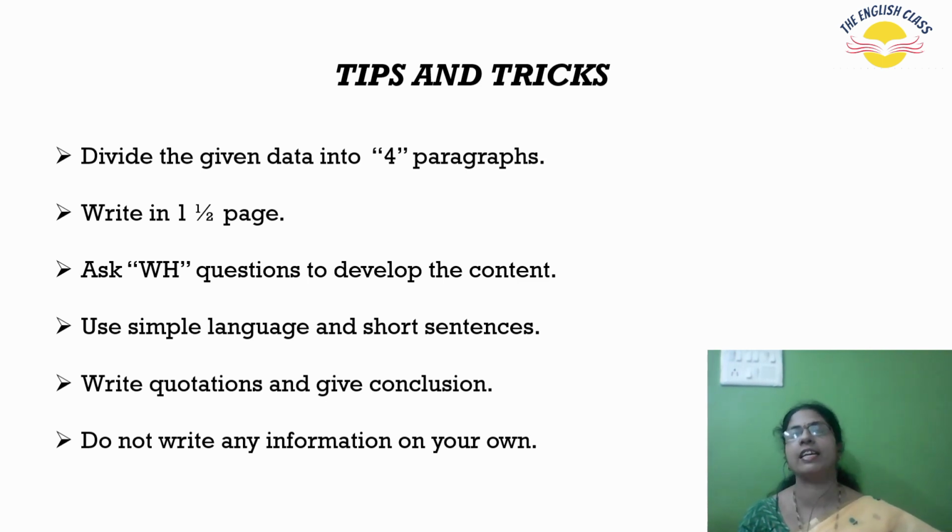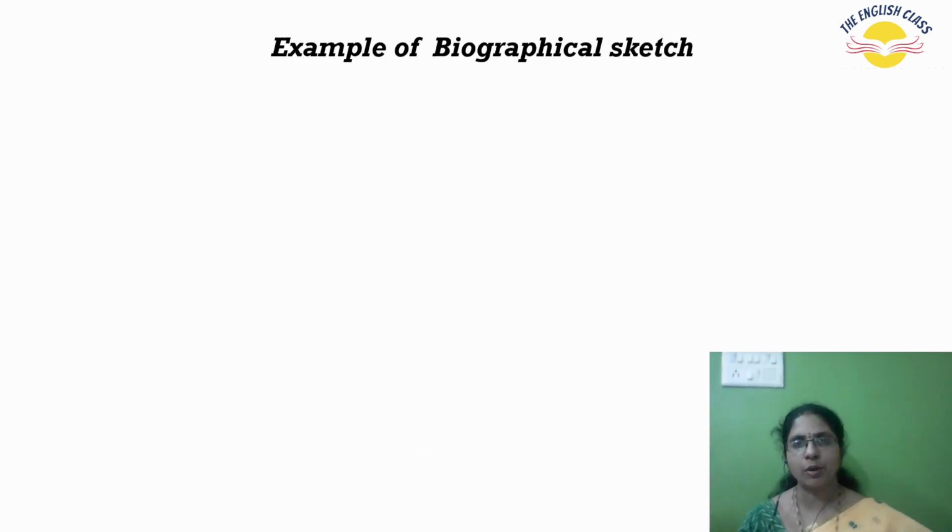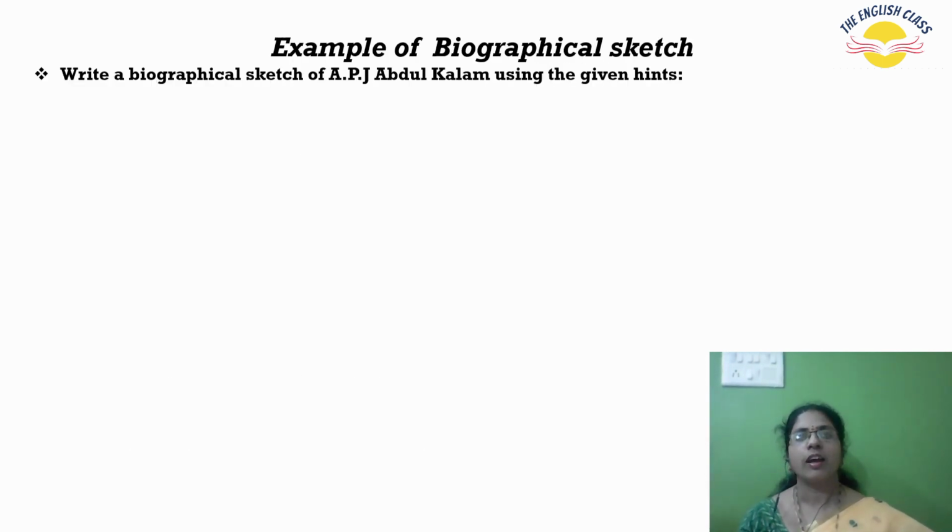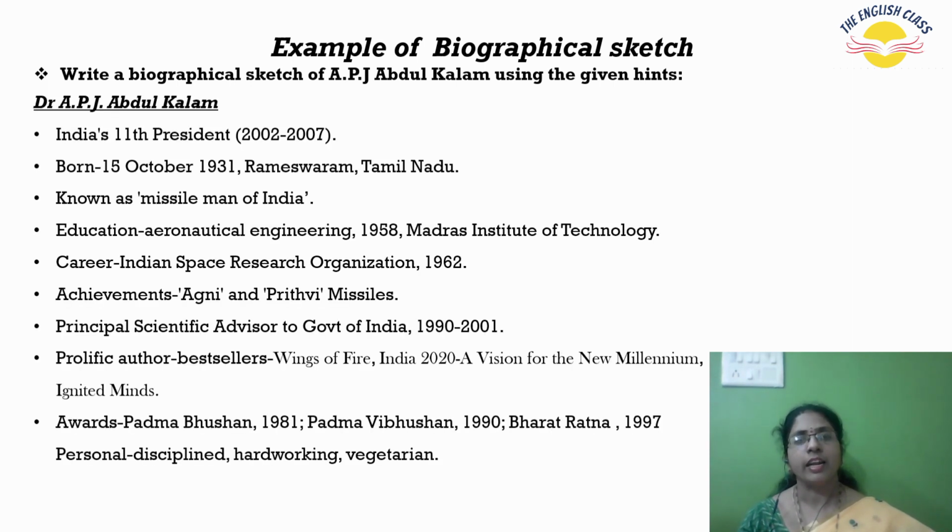Now let us see one example of how to write a biographical sketch. Example of biographical sketch. Write a biographical sketch of APJ Abdul Kalam using the given hints. Dr. APJ Abdul Kalam, India's 11th President 2002-2007, born on 15th October 1931, Rameshwaram, Tamil Nadu. Known as Missile Man of India. Education, Aeronautical Engineering, 1958, Madras Institute of Technology.